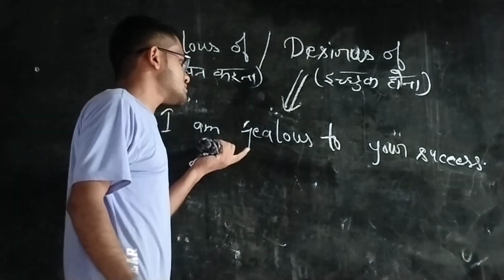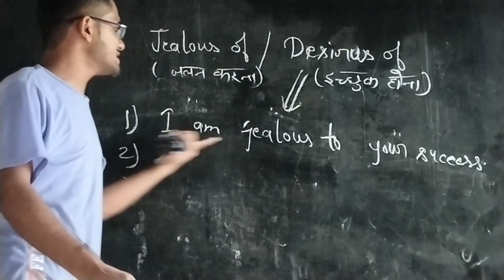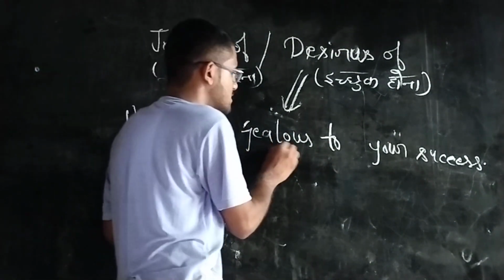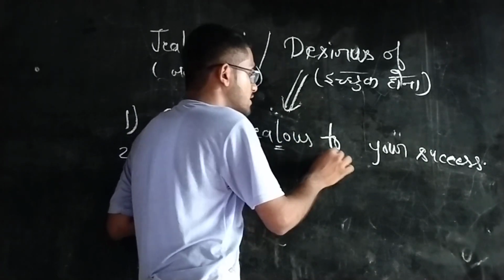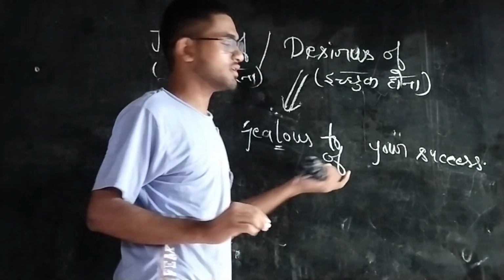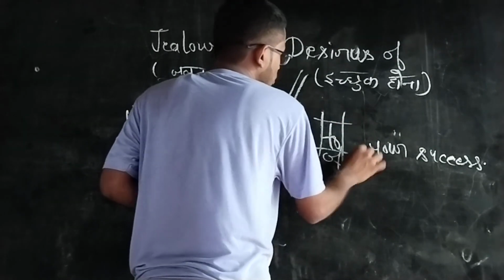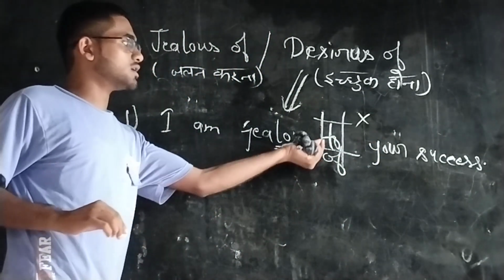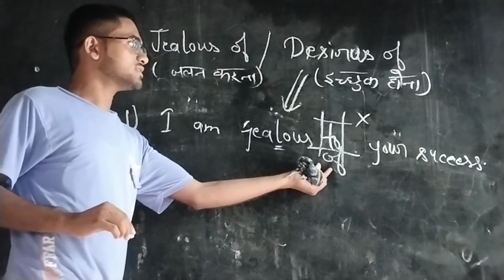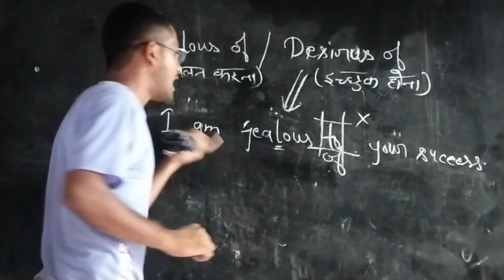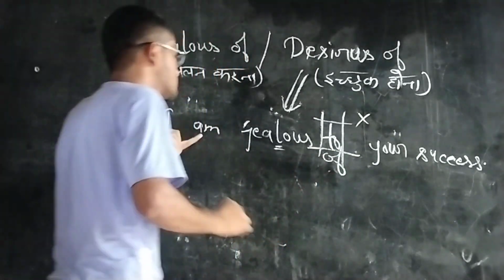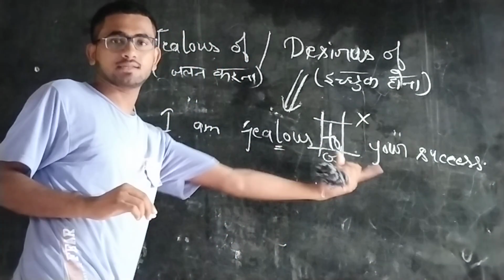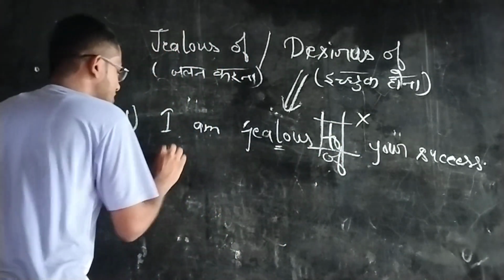By learning the concept of jealous of, you can see that the word jealous is always used with the preposition of, not with to. So it's a wrong sentence by using to. If we use of in place of to, then the sentence is right. That is, I am jealous of your success. It does not mean I am jealous to your success; it's a wrong sentence.